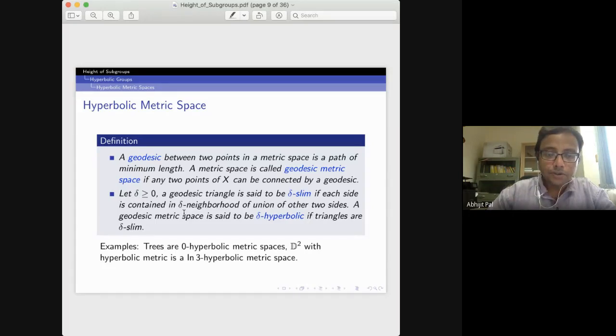Any side of the triangle is contained in the 0 neighborhood of the other two sides. So these trees are 0-hyperbolic metric spaces. And if you take the disk with the hyperbolic metric, this is a log 3 hyperbolic metric space. I'll be explaining this in the next slide.